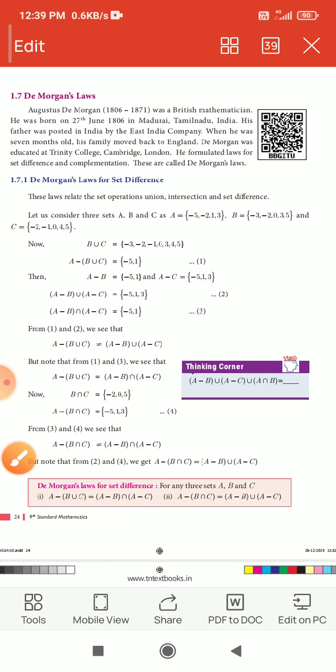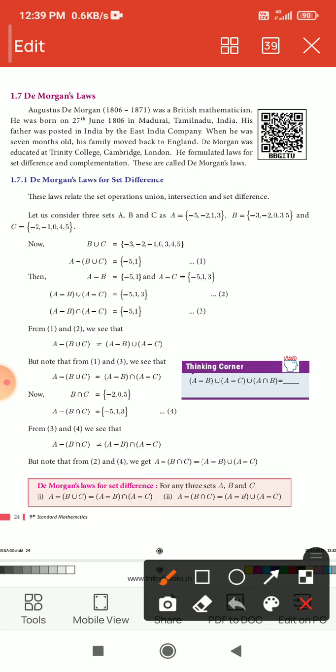Let us consider three sets A, B and C. A in roster form is the set of minus 5, minus 2, 1, 3, and B is equal to the set of minus 3, minus 2, 0, 3, 5, and C is equal to the set of minus 2, 1, minus 1, 0, 4, 5. Now find B union C.